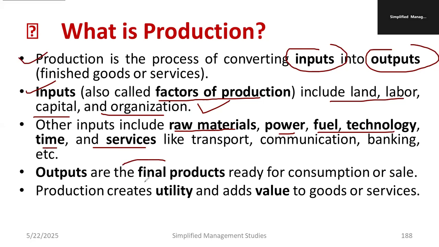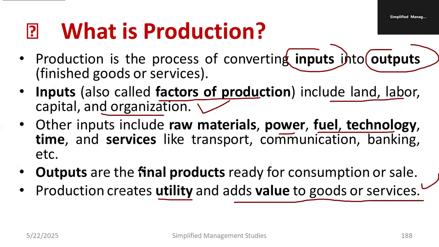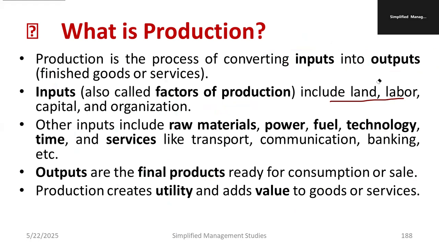If I talk about the output, it is the final product or final service. That is actually called outputs. Production creates the utility which adds value to goods and services. Here, two terms are very important. One is input, the other one is output. What are the examples of input and what are the examples of output? Input is basically raw material, output is the finished product. This is the basic meaning of input and output. If I talk about production, you should understand the meaning of input and output. That is very important.